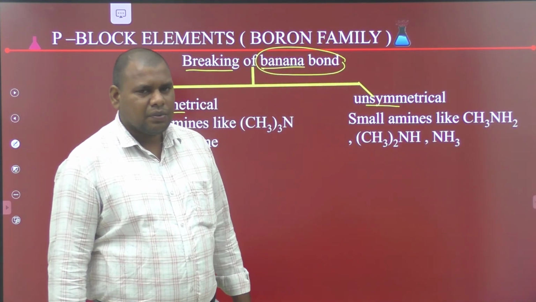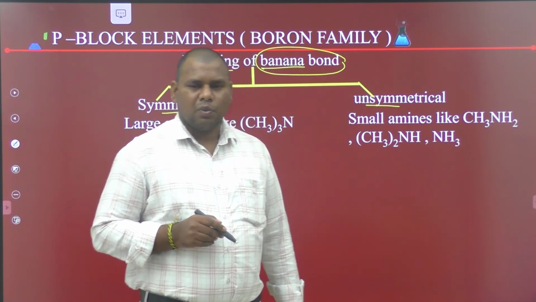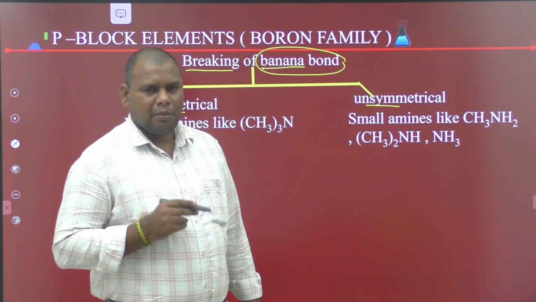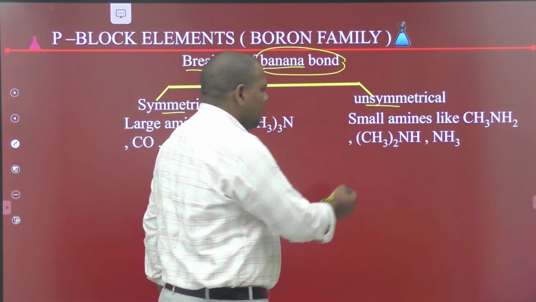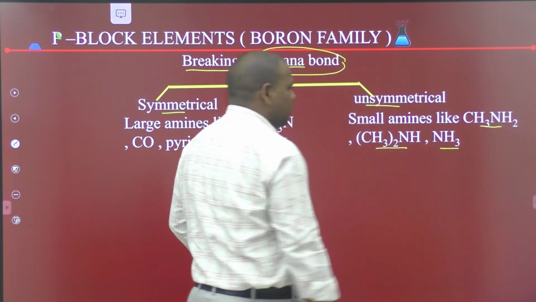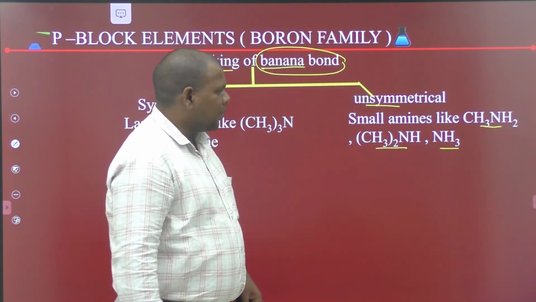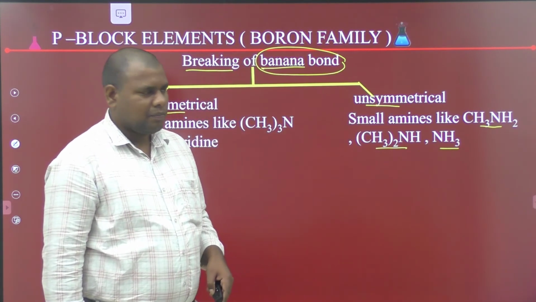Unsymmetrical cleavage of the banana bond takes place in the presence of small amines like primary amines, secondary amines and ammonia. In the presence of these small nucleophiles, unsymmetrical cleavage of the banana bond takes place.